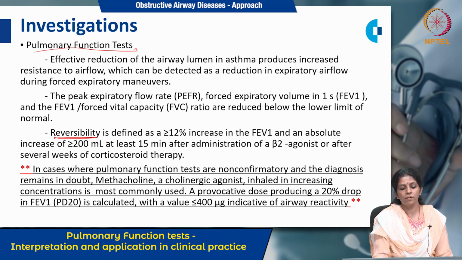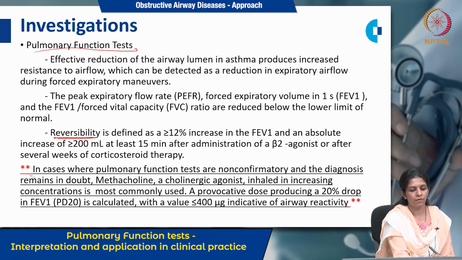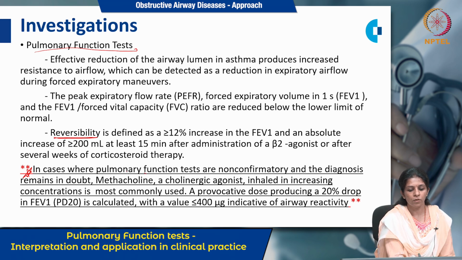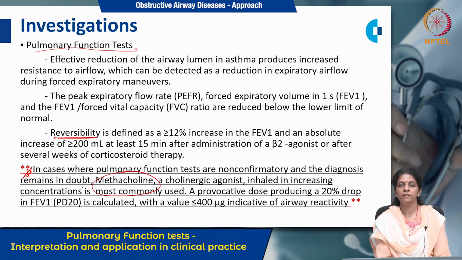Now, in cases where the pulmonary function test is not able to diagnose, then you have to go with other confirmatory testing, that is methacholine. Methacholine, a cholinergic agonist inhaled in increasing concentration, is most commonly used. A provocative dose producing a 20% drop in FEV1 is calculated, with a value of less than or equal to 400 microgram. That is indicative of airway reactivity.